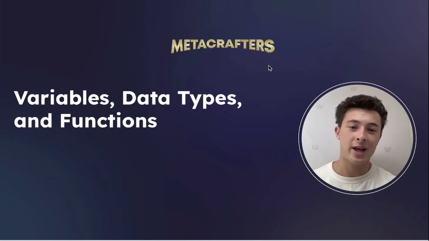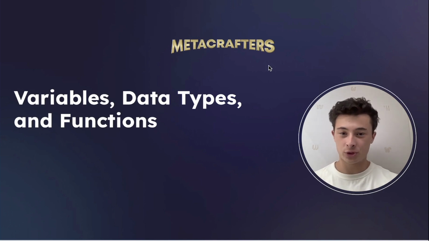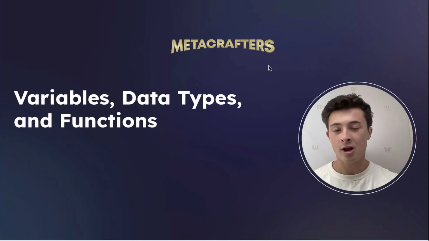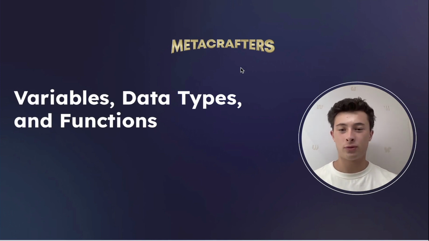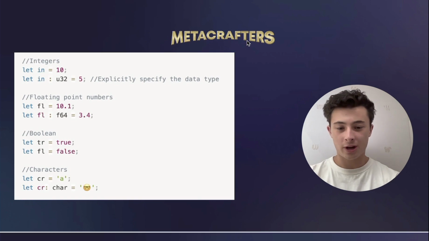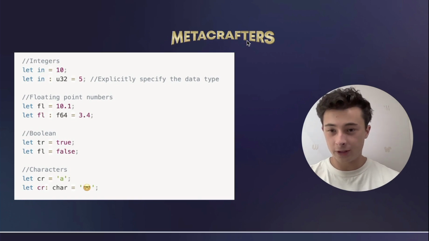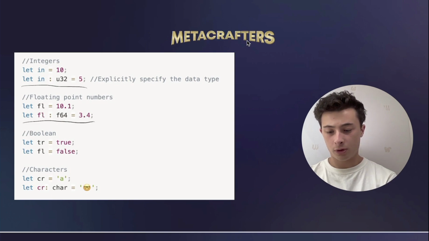Now, Rust may have syntax that's a little bit more difficult to understand than other programming languages, but it's worth it for the speed and efficiency it brings. To get started, I'd like to go over variables, data types, and functions, some of the most simple rules for programming languages. So I'd like to go over these four basic data types: integers, floating point numbers, booleans, and characters.